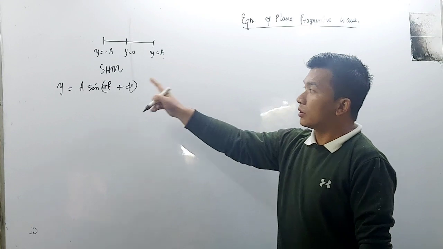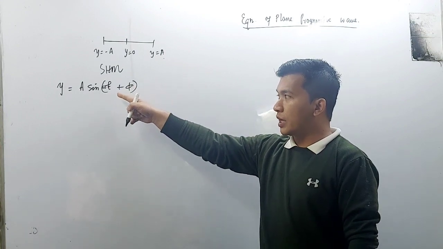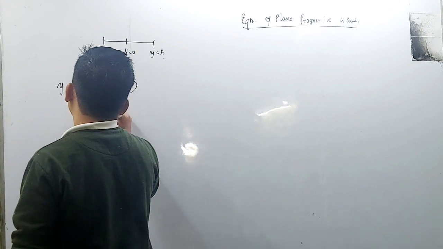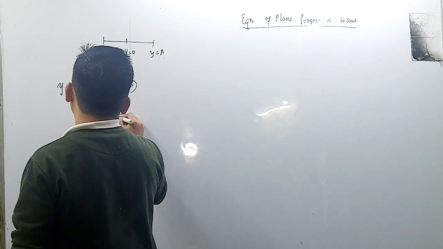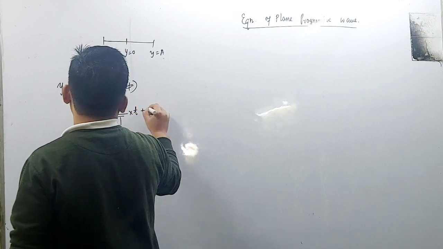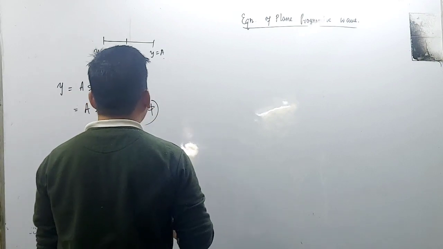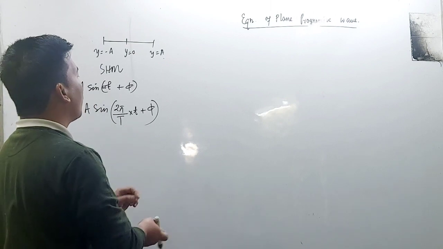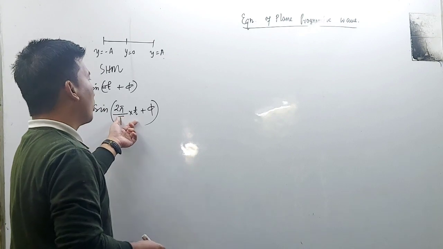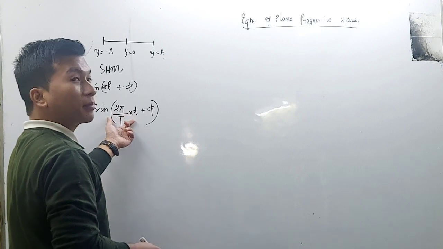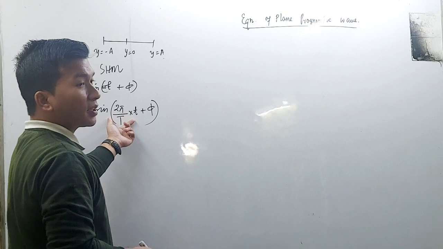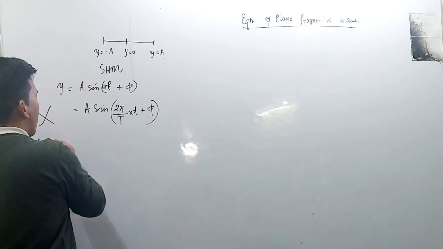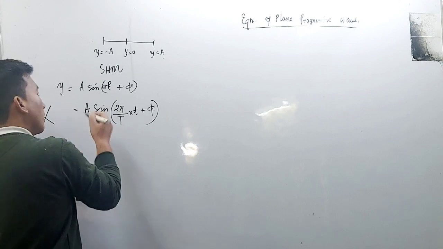So this equation y equals a sine omega t, or we can also write it as a sine of 2 pi by capital T times small t plus phi. In this equation we have only time, we do not have x, so this will not be a wave equation.